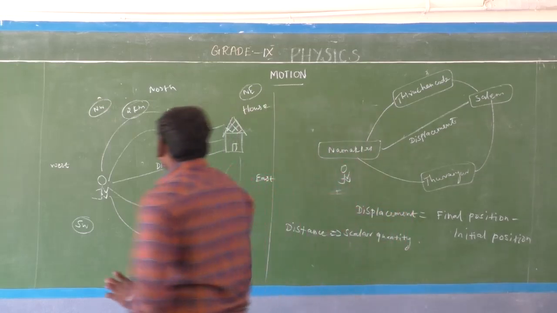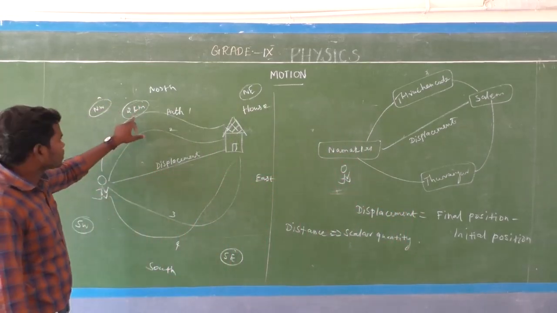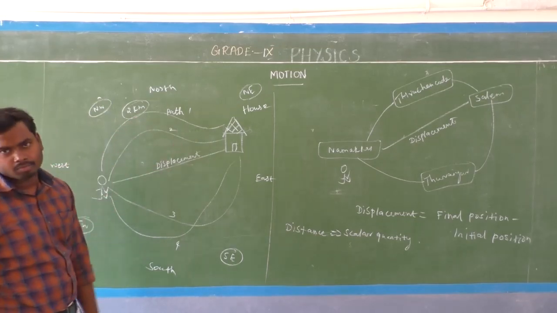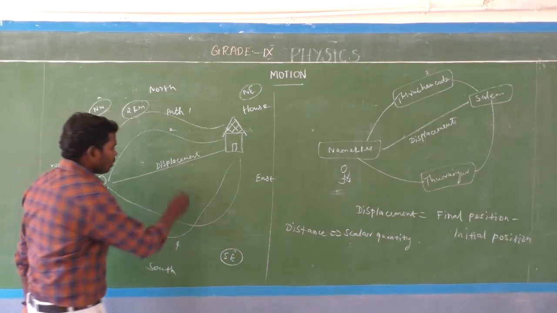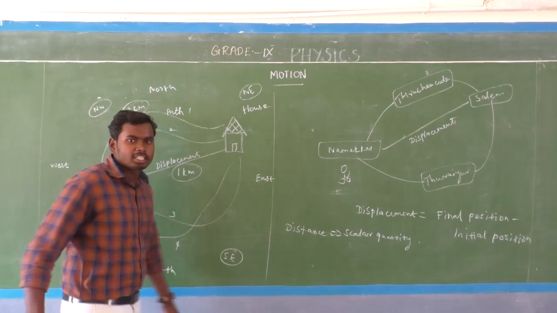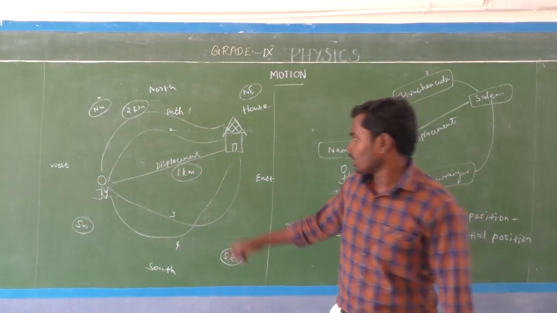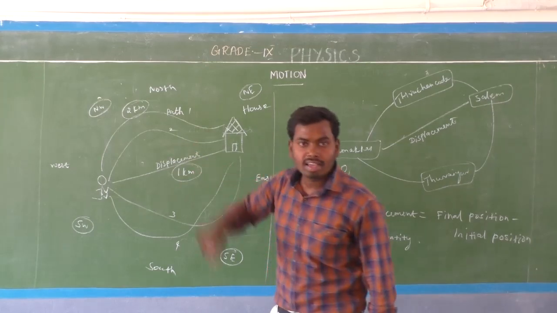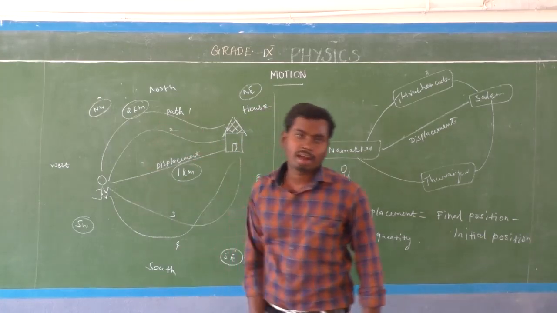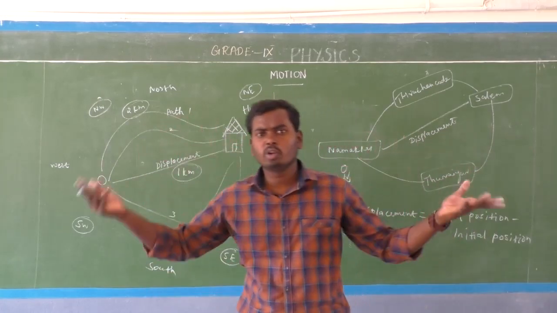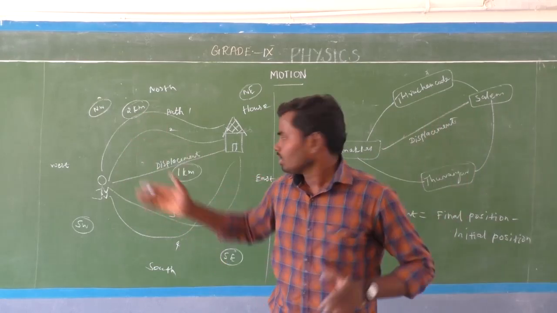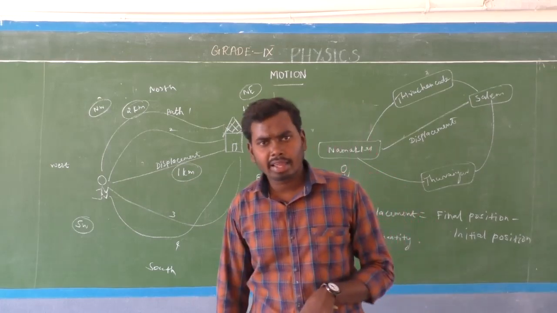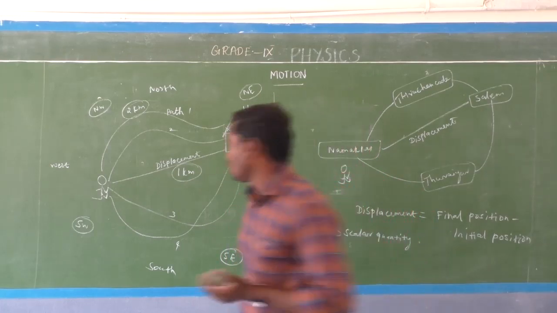Which means if the distance value is 2 km, the displacement will be less than 2 km. It may be 1 km. Look here, the displacement magnitude is always lesser than the distance magnitude. Why? Because displacement is the shortest distance between 2 points. So the magnitude of the displacement is always lesser than the magnitude of the distance, isn't it?